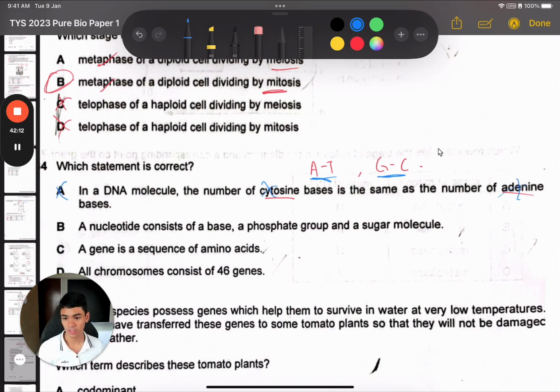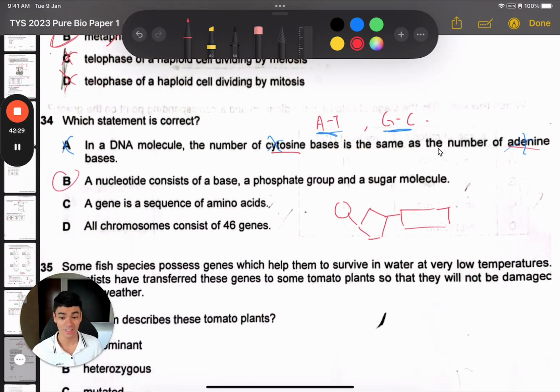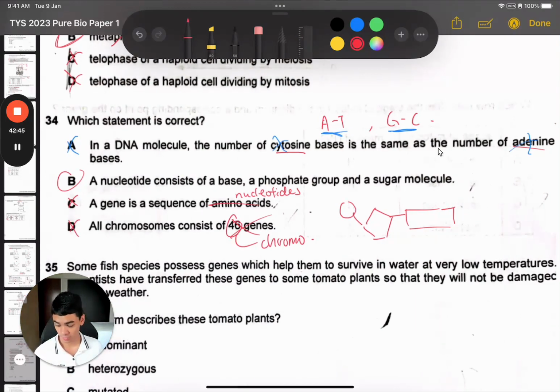So A is out. Okay, B says a nucleotide consists of a base, phosphate group, and sugar molecule. That is true. This is a nucleotide. So B is correct. Now C says a gene is a sequence of amino acids. No, a gene is a sequence of nucleotides. So C is wrong. All chromosomes have 46 genes? Actually, no. They can have thousands of genes, I believe. 46 is the number of chromosomes in a diploid human cell. So the answer is B for 34.